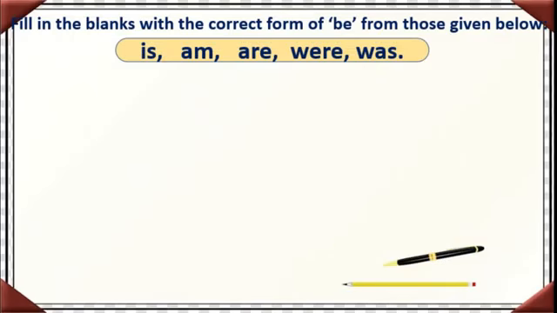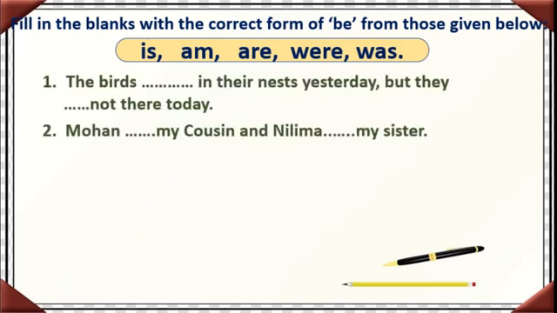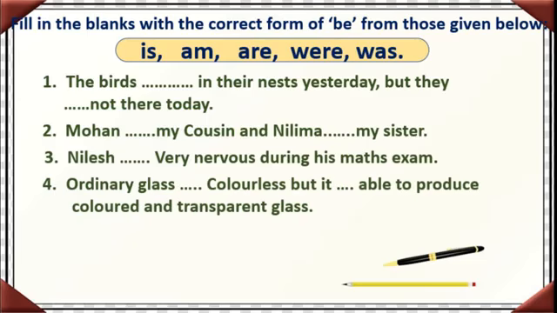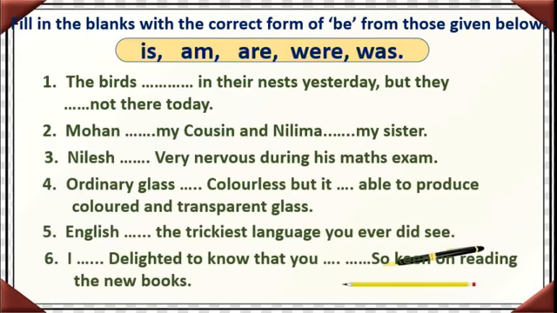Fill in the blanks with the correct form of be from those given below. See, here we will do the evaluation of what we have learnt now. See, there are 6 fill in the blanks. Now we have to use the forms of be that are given in the rectangular box, and we have to write them in the places given.